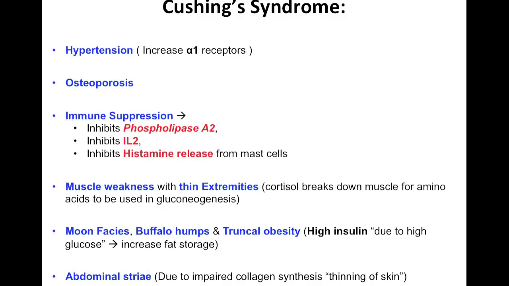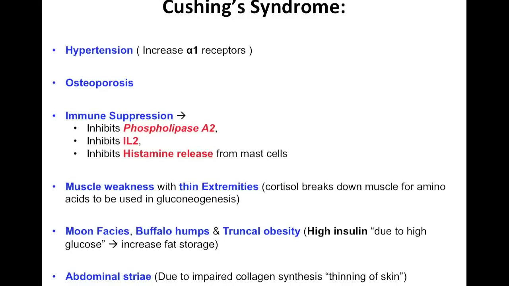Now, we just said that cortisol causes proteolysis, and the reason it does that is to get some amino acids, okay, to be used for gluconeogenesis. So it needs to break down the muscle, and muscles are made of proteins, and there's a lot of proteins in the muscles. So once you break those down, you're gonna make a lot of amino acids.